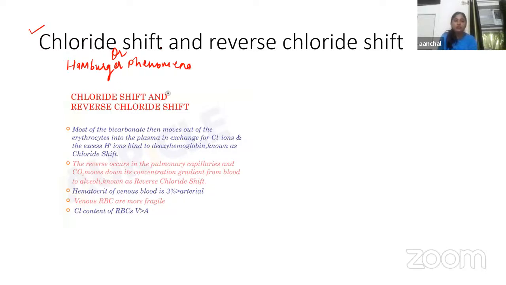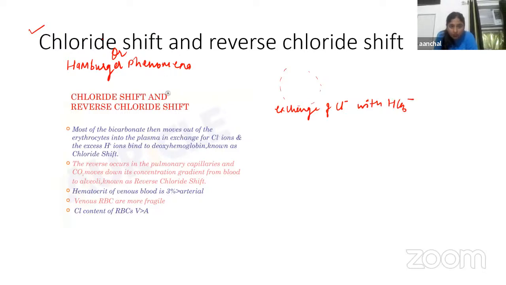Now we're going to understand what chloride shift is. Chloride shift means the exchange of chloride ion for a bicarbonate ion between RBC and plasma through the RBC membrane. So if this is the RBC, this is the exchange of chloride ion with bicarbonate.